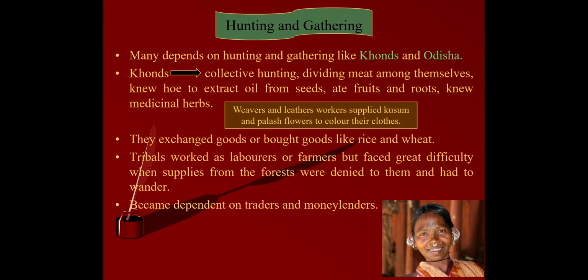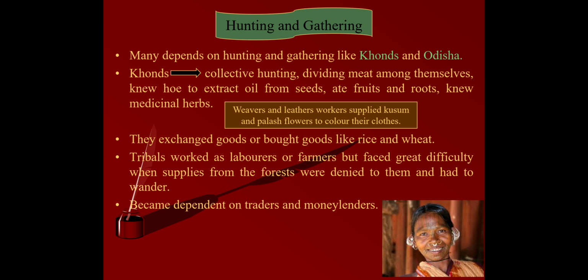Now, they also ate fruits and roots collected from the forest, and cooked food with the oil that was extracted from the seed of sal and mahua. These were the two plants from which seed was collected and oil was prepared by the tribal people, and this oil was used to make food.